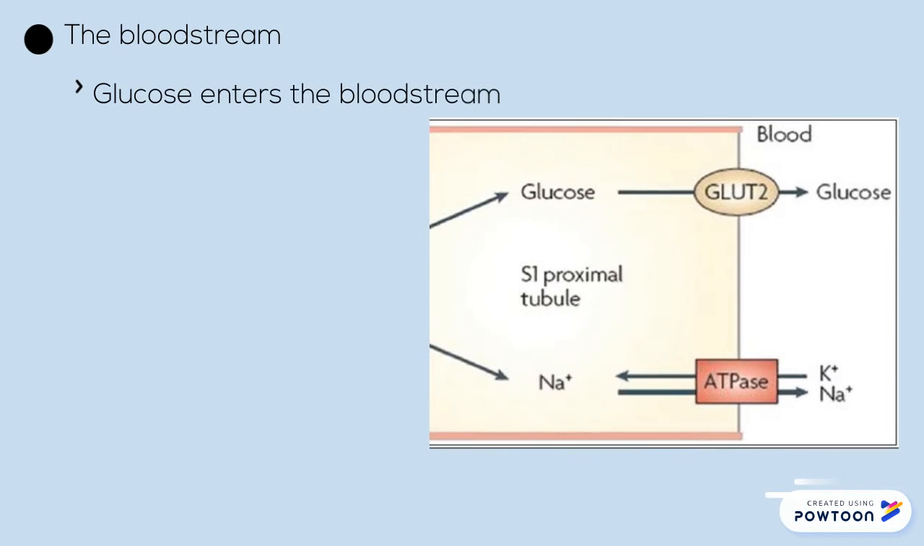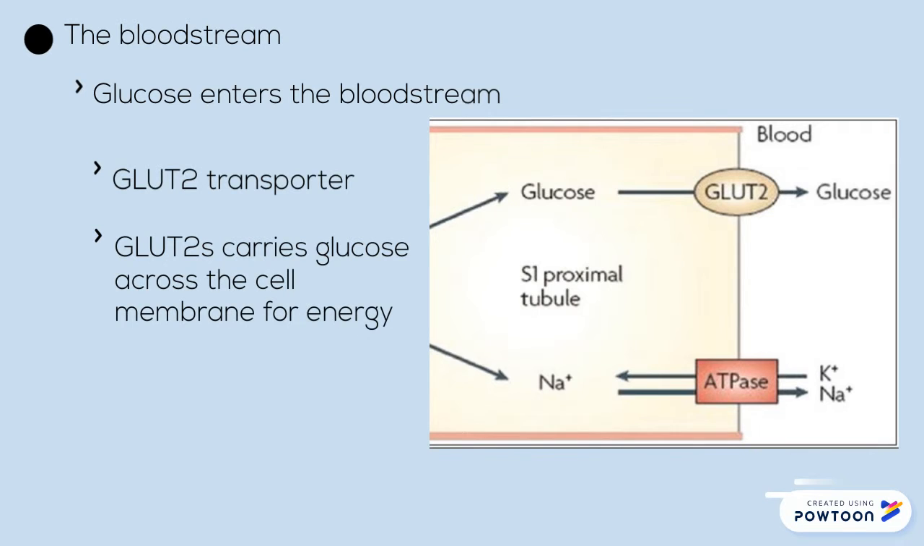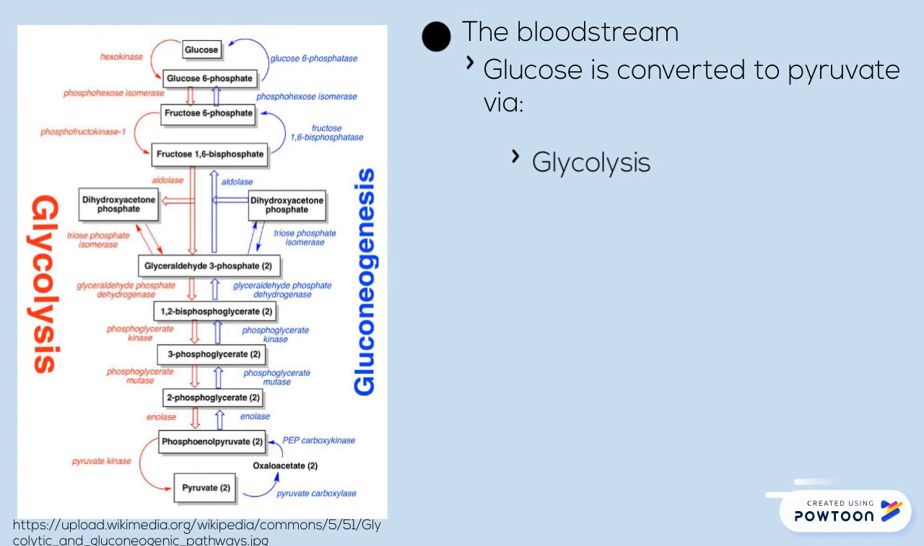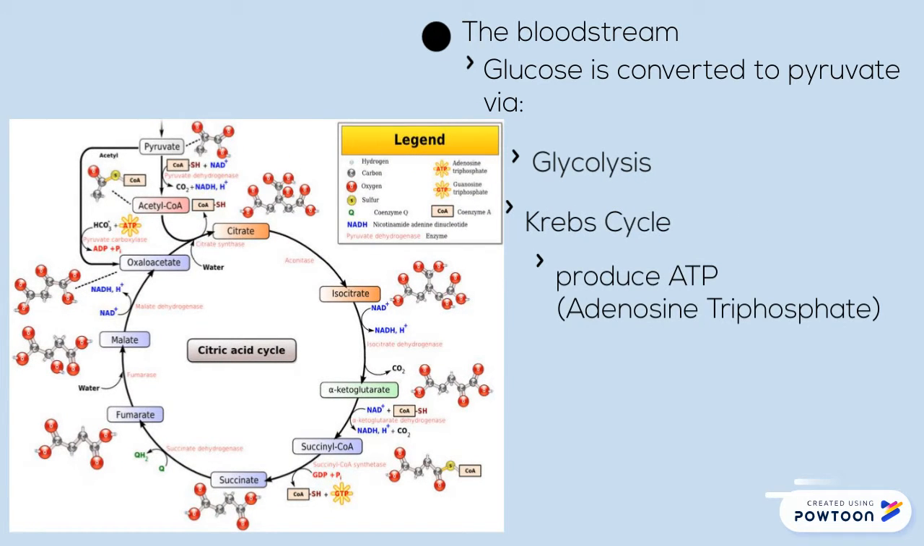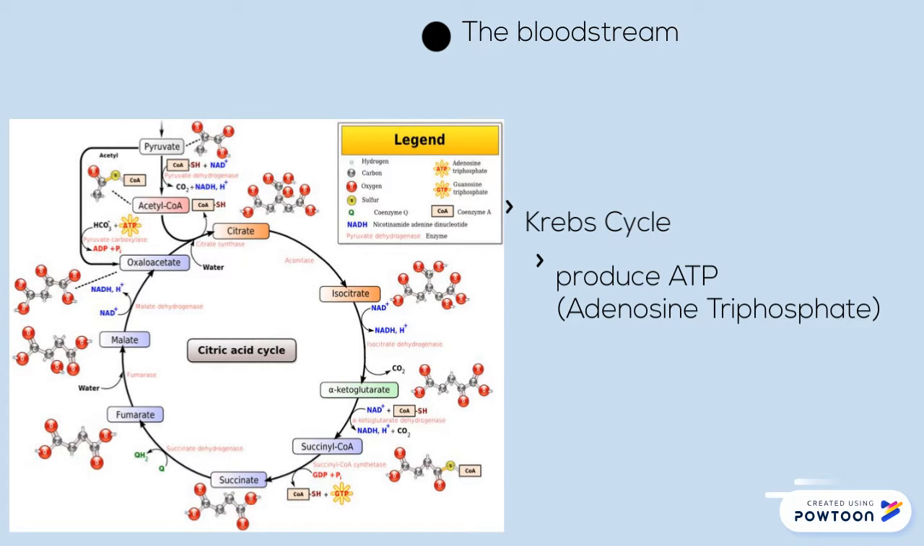Once glucose enters the bloodstream, glucose transporters, referred to as GLUT2s, carry glucose across the cell membrane and into the bloodstream with the help of insulin released by the pancreas. Once in the bloodstream, glucose is converted to pyruvate via glycolysis and proceeds to the Krebs cycle to produce ATP, a useful energy source for the body.